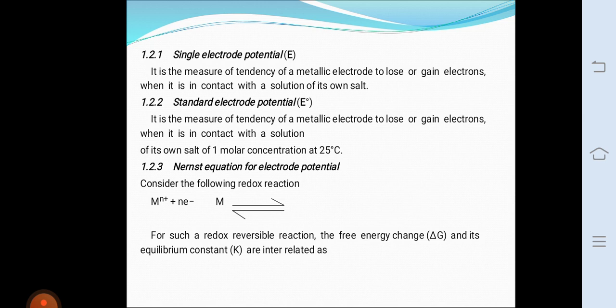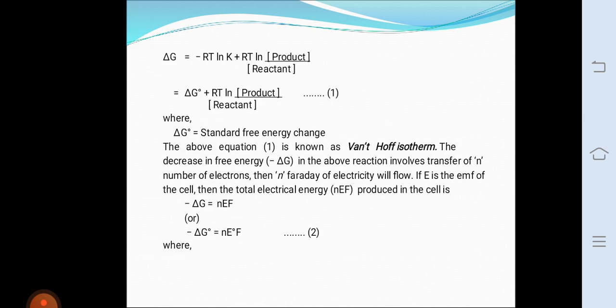If E is the EMF of the cell, then the total electrical energy nFE produced in the cell is: minus del G is equal to nFE. At the same time, minus del G naught is equal to nE naught F. So minus del G is the decrease in free energy. The del symbol denotes change. Minus del G naught means the decrease in standard free energy change.